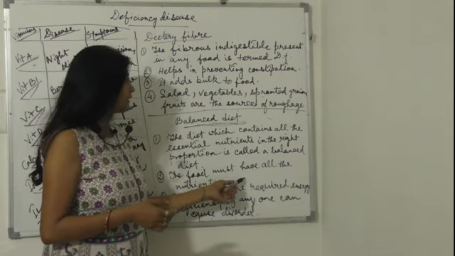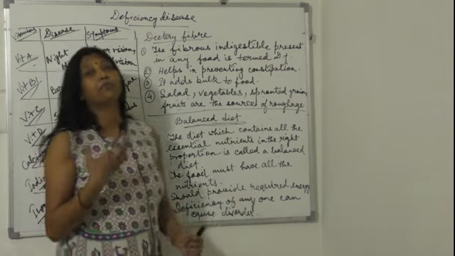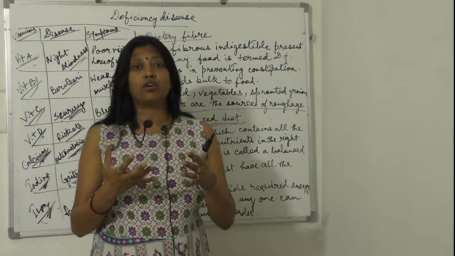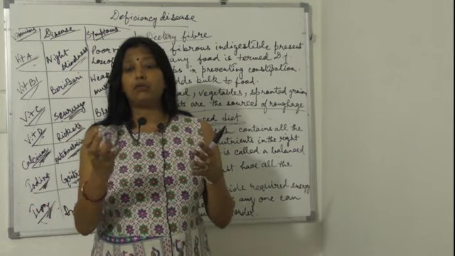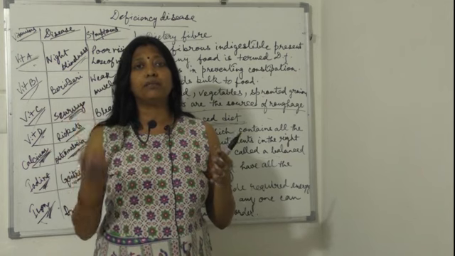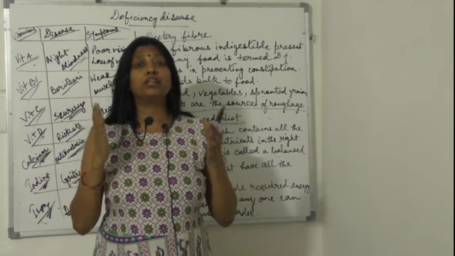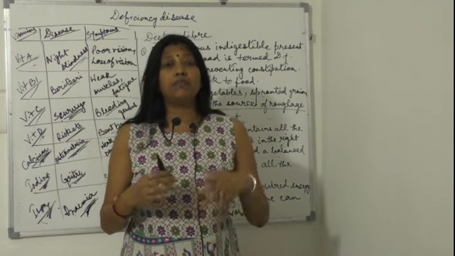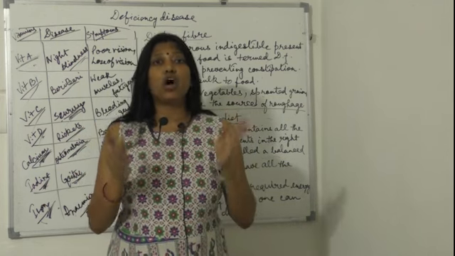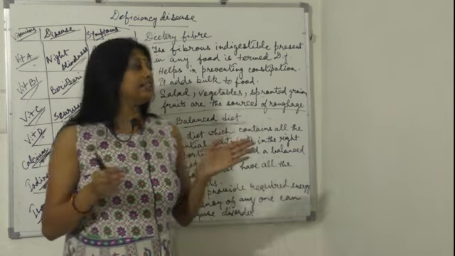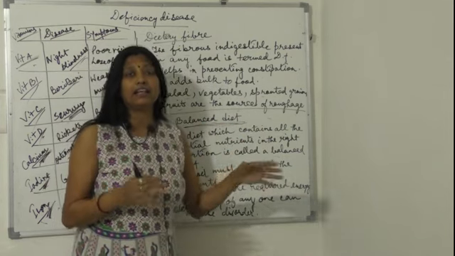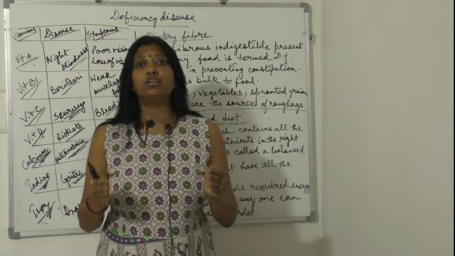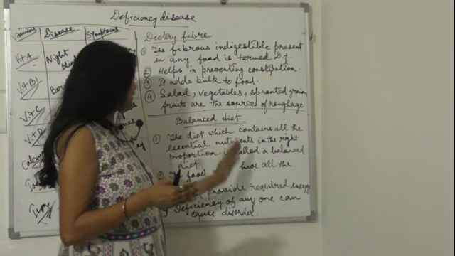The food must have all the nutrients in proper quantity. What are the nutrients? Carbohydrate, fat, protein, vitamin, mineral. All the components should be there. If any one of them is missing, your food is not complete, so that is not a balanced diet. If the components are proper in quantity, then only can we call that diet a balanced diet.